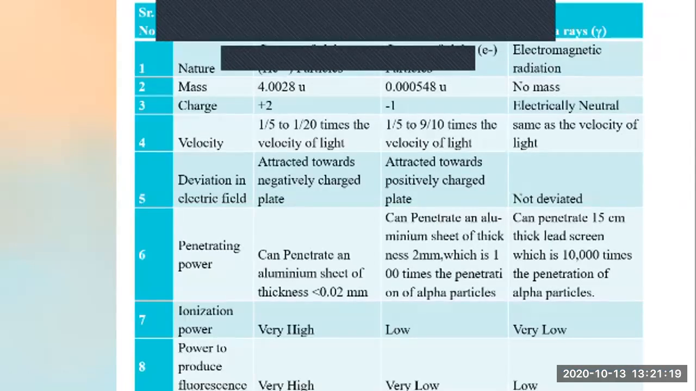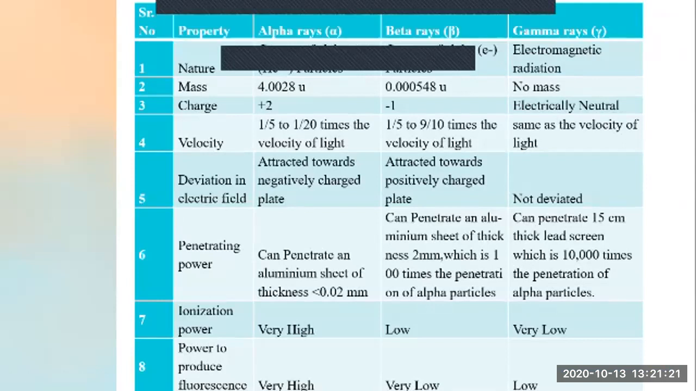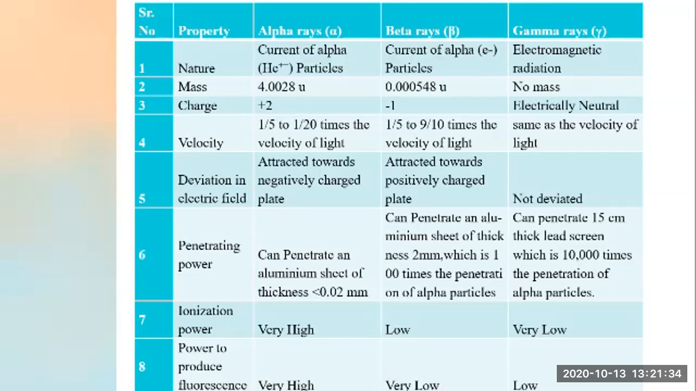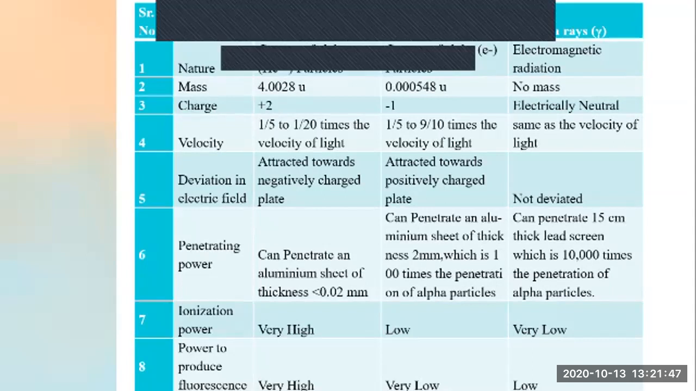Then we saw some characteristics and natures, right? Alpha are helium nuclei, beta are electrons, and gamma are electromagnetic radiation. Then we saw the difference in their mass. Then we saw charges: alpha has +2 charge, beta has -1 charge, gamma is electrically neutral. Velocity, deviation in the electric field, and penetration power we also saw yesterday. Then ionization power and production of fluorescence.